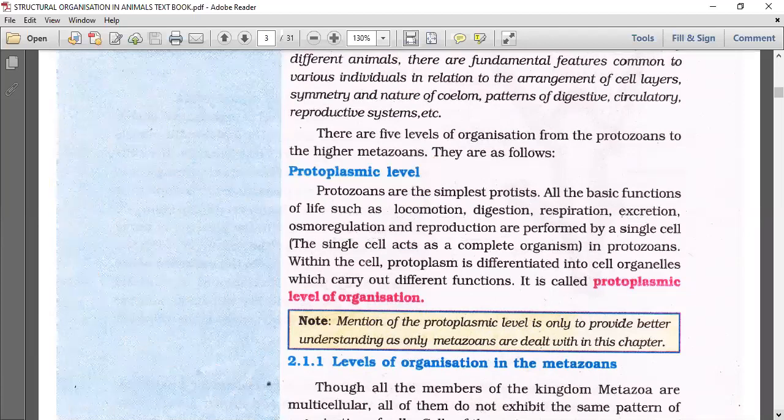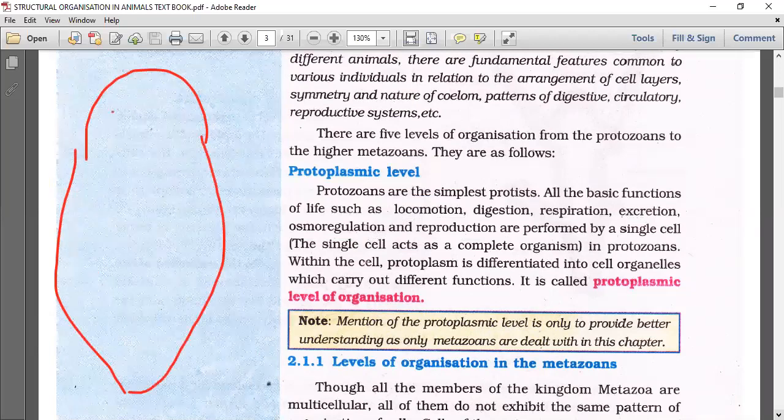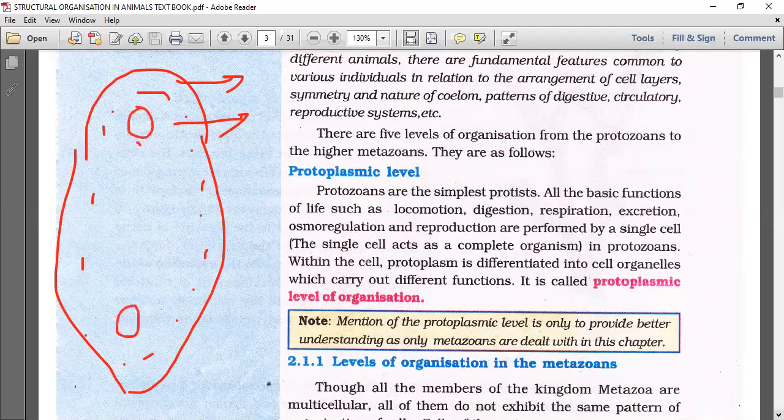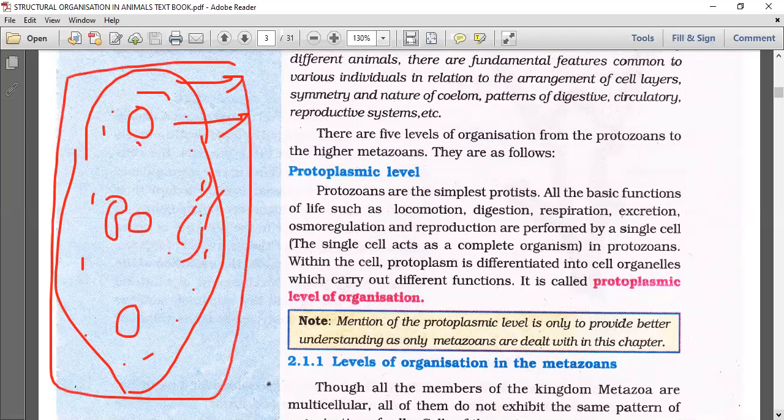I will remind you once again, this is paramecium. We usually say the cytoplasm is divided into outer ectoplasm and inner endoplasm. If along with the cytoplasm we include all the cytoorganelles, micronucleus and macronucleus, oral groove, cytostome, cytopharynx, everything, that is protoplasm.